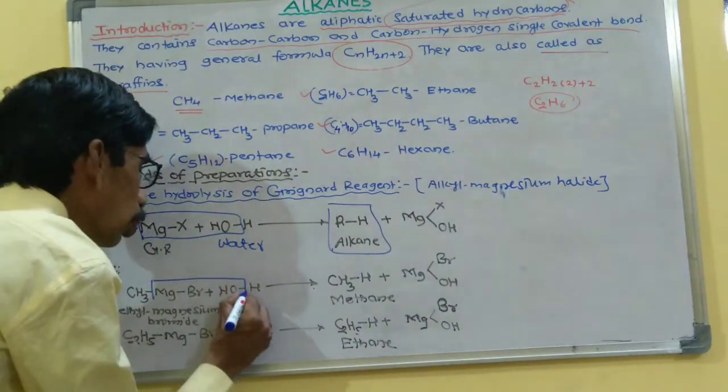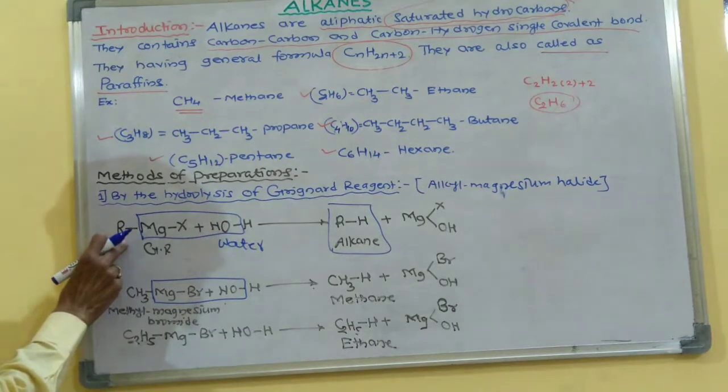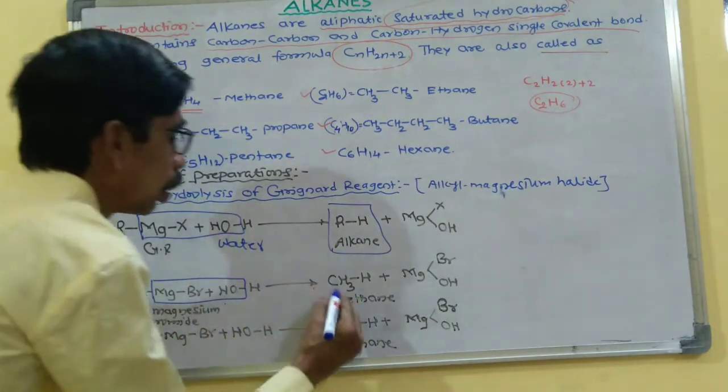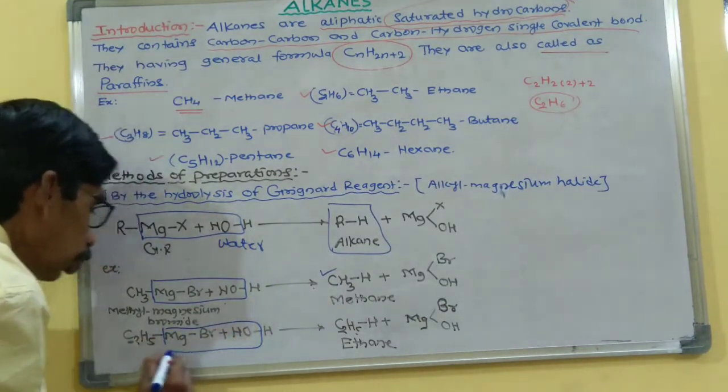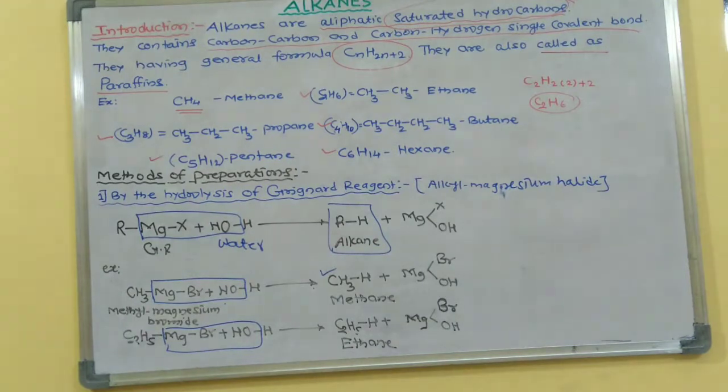This is the general reaction and this is the example. It gives methane. Similarly, when ethyl magnesium bromide is hydrolyzed with water, it gives ethane. So these are two examples of the hydrolysis of Grignard reagent. This is the first method for preparation of alkanes.